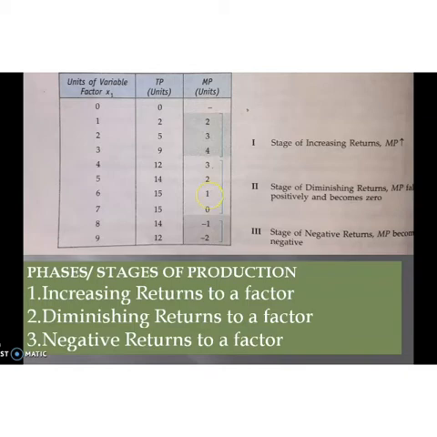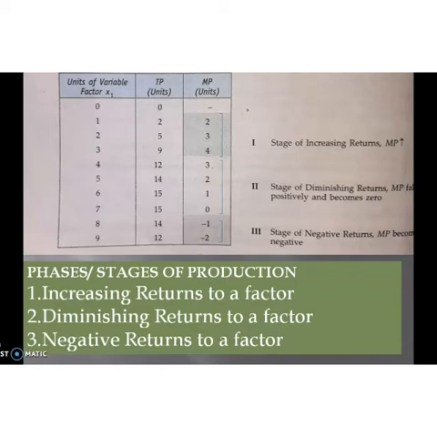Here MP falls positively and becomes 0. Then when the producer continues to employ additional units of factor x1, what happens to MP? MP becomes negative. So that stage is known as the stage of negative return. In this stage, MP becomes negative.